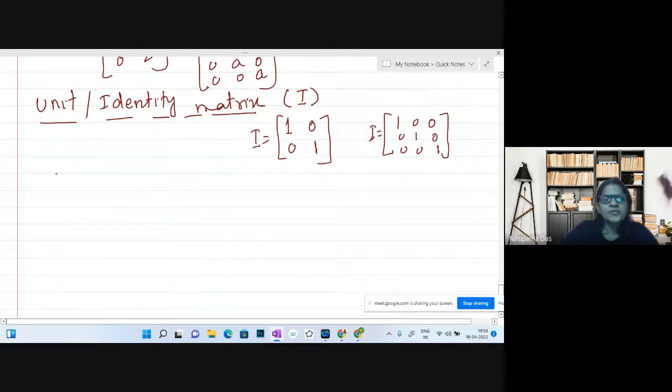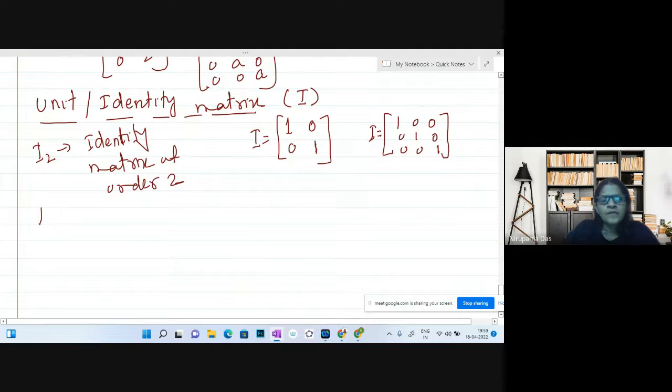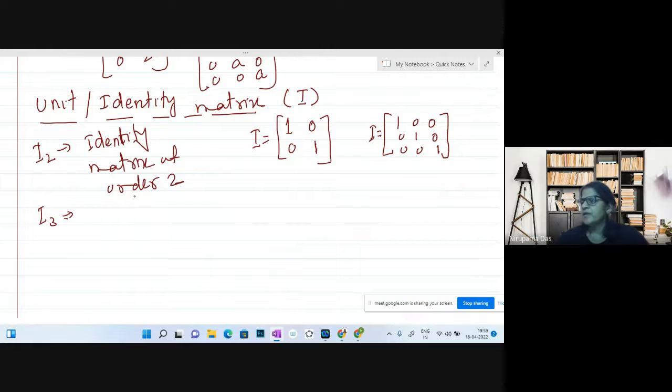In some books, I2 means identity matrix of order 2. I3 similarly means identity matrix of order 3. So identity matrix of order n is denoted by In. I3, I2, you can say In.